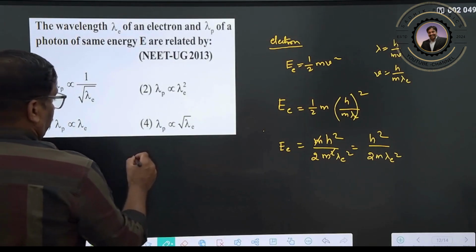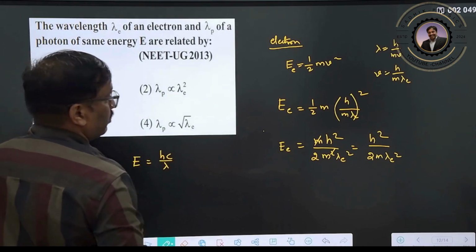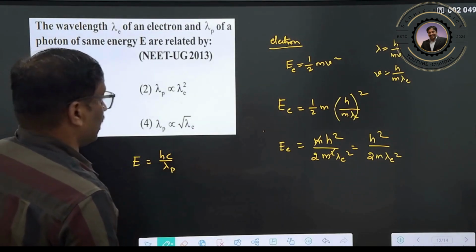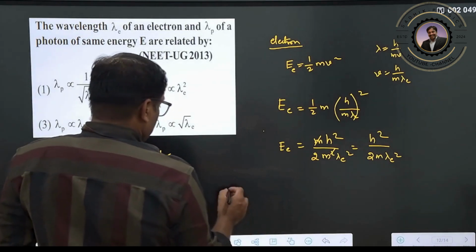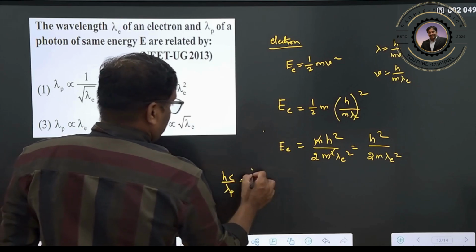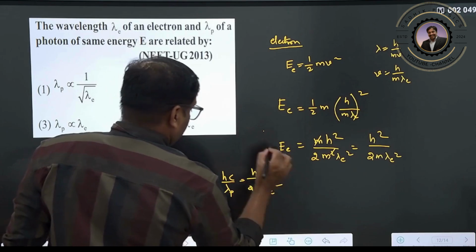Energy of the photon, you know now, is hc by lambda, the wavelength of the photon. Now both energies are the same. So hc by lambda p is equal to h square by 2m into lambda e square.